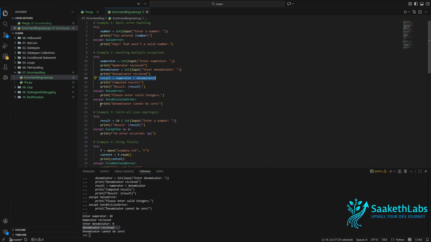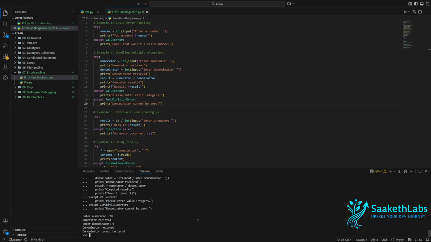So this "denominator cannot be 0" has been printed, as this is a zero division error that is thrown here in this particular statement. So this block got executed. If the result was calculated, then a completed result statement was also printed. But here, as you can see, until "denominator received", everything was fine. While calculating the result, there was an error. Hence, denominator cannot be 0.